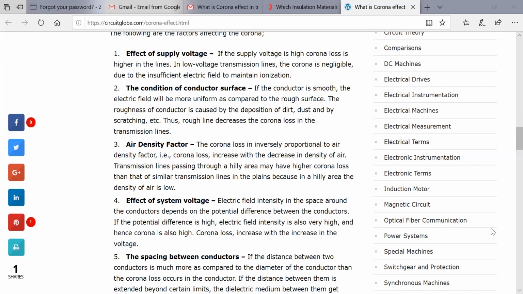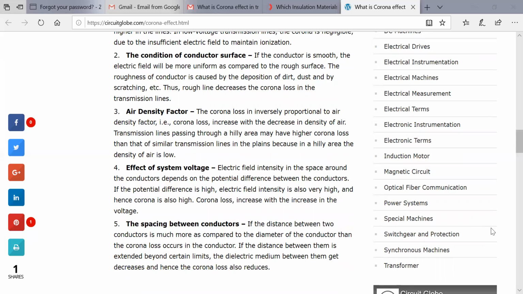Then the fifth factor affecting the corona is the span or the spacing between the conductors. When the distance between the conductors is more as compared to the diameter of the conductor, then corona loss will occur in the conductor. And if the distance between them extends beyond a certain limit, then the dielectric medium between them will decrease, and hence corona loss also reduces.